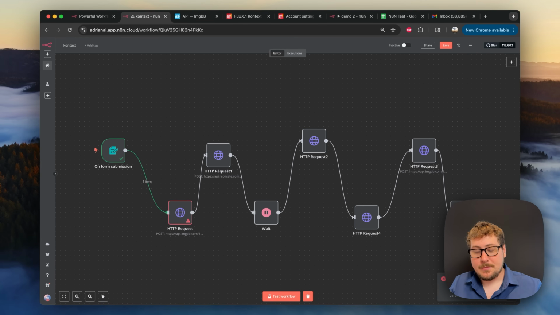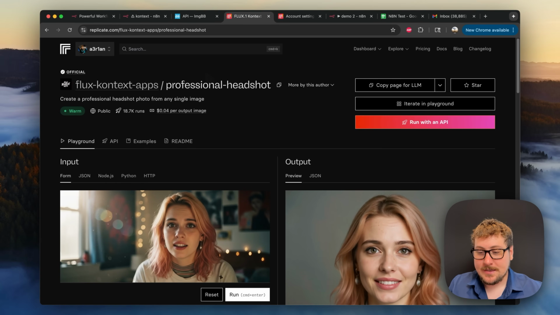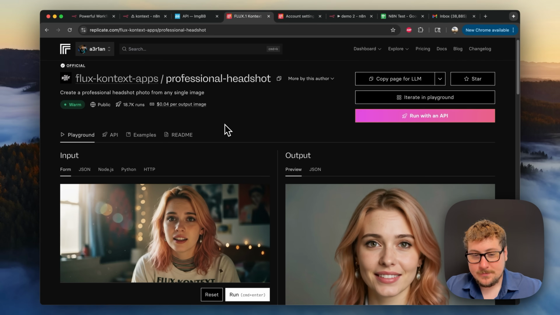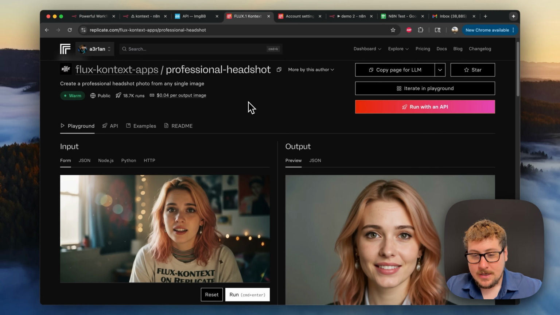Okay, for this next step, I'm going to teach you a few things. I hopped into this Flux Kontext tool that I built, and essentially this time we're using Replicate. It's the exact same as FAL. You just set up your different credentials. The only difference is for your API key, you enter bearer space your API key. I've already done this in the past, but we're doing this because it has this pre-built professional headshot API right here, and we're going to be using it in a very similar way.